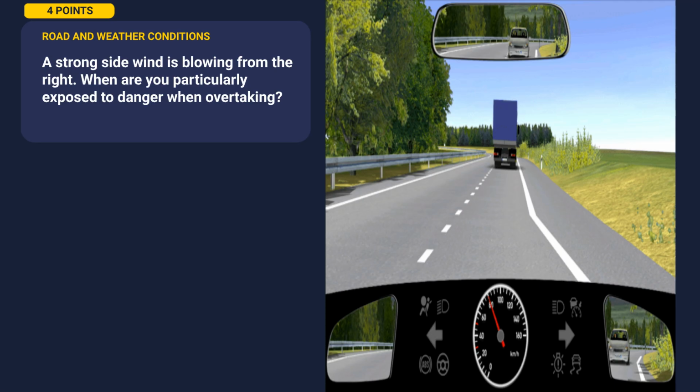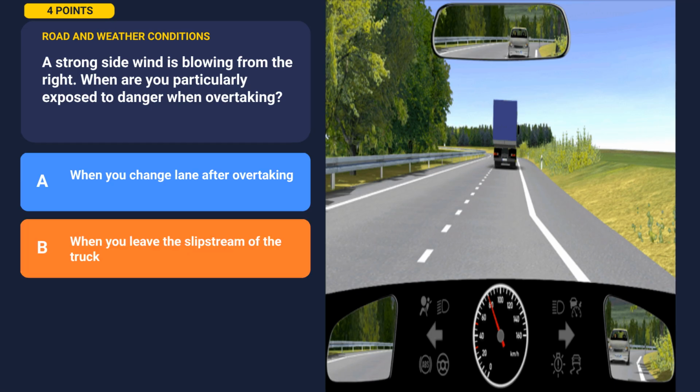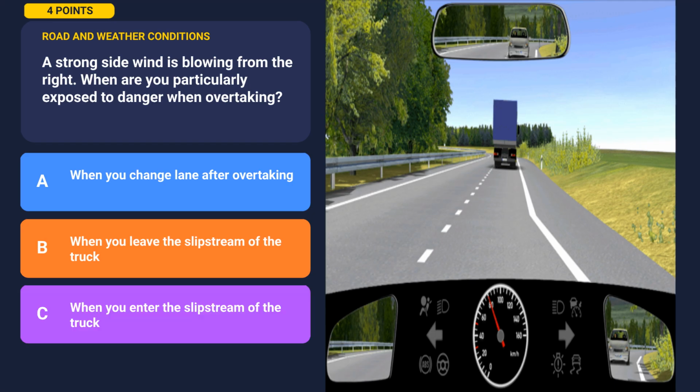Let's see what we've got next. A strong side wind is blowing from the right. When are you particularly exposed to danger when overtaking? Study the scene carefully before looking at the options. Option A, when you change lane after overtaking. Option B, when you leave the slipstream of the truck. Option C, when you enter the slipstream of the truck. Hit pause now if you want to think. When you've got your answer, let's see if you're right.